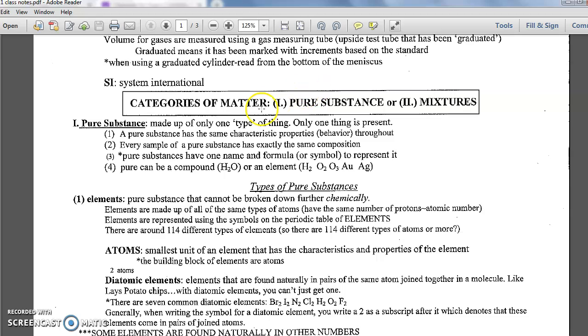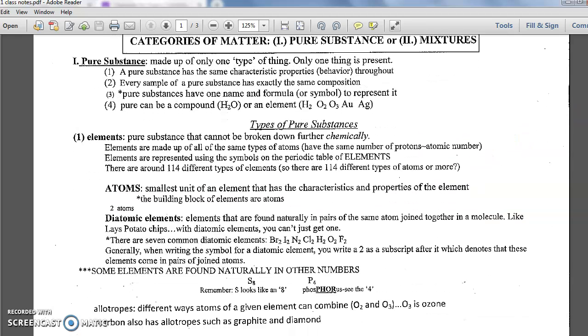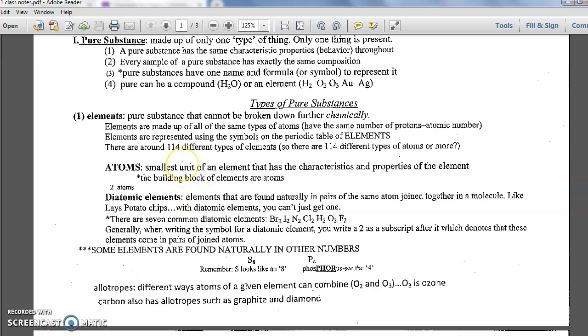One way to categorize matter is whether it is pure. Pure means one thing there. Mixture means two or more things are there placed together. So pure means one type of thing there. In our last video, we learned that pure could be an element. An element means you have one type of atom there.